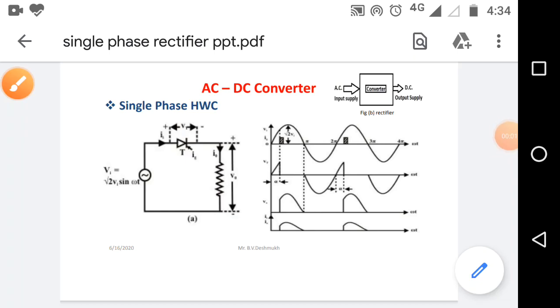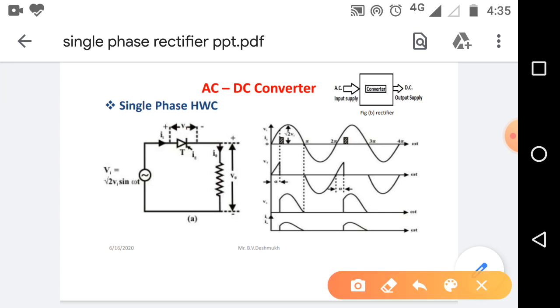Single phase half control rectifier. Here we will discuss the basic working principle of AC to DC conversion, or we can say how to convert AC supply into DC supply with the help of a half wave control rectifier. We know that AC supply means its magnitude as well as direction changes with respect to time.